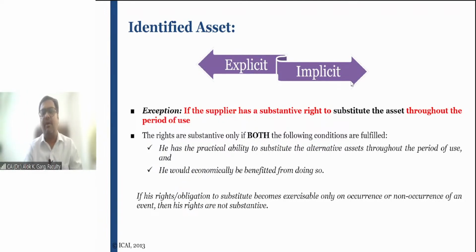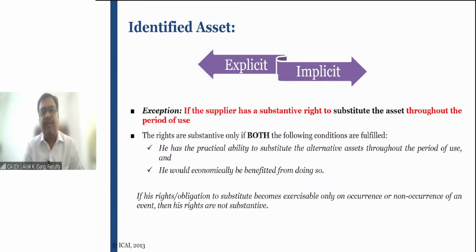So if I talk about the lease contract relating to properties, the asset is explicitly mentioned in the contract. So friends, in case of an identified asset, the identified asset is explicitly or implicitly mentioned in the contract. Explicit, I have given an example. What is meant by implicit?